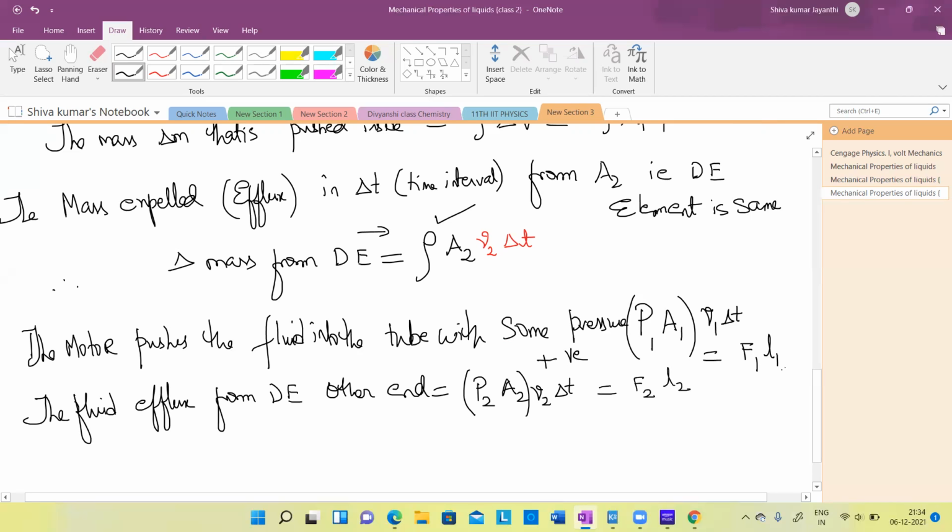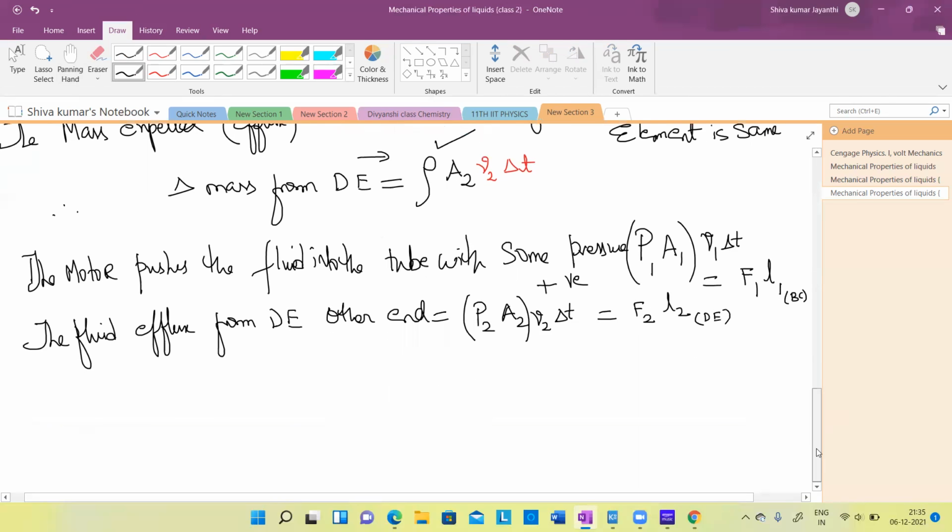L1 is nothing but what? B to C. So only for your understanding, I'm writing a small alphabet here. BC. Can you see that? Below L1, I'm writing BC. You don't write like this in the exam. It's only for your understanding I'm writing like that. Now is that visible? Okay.